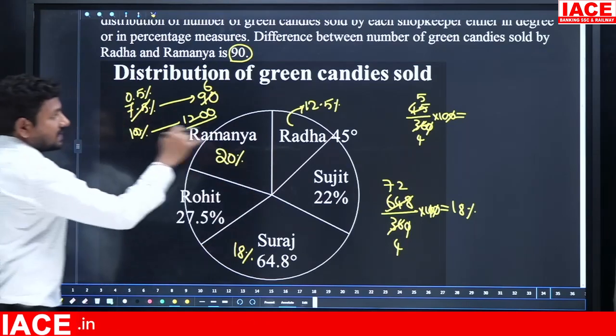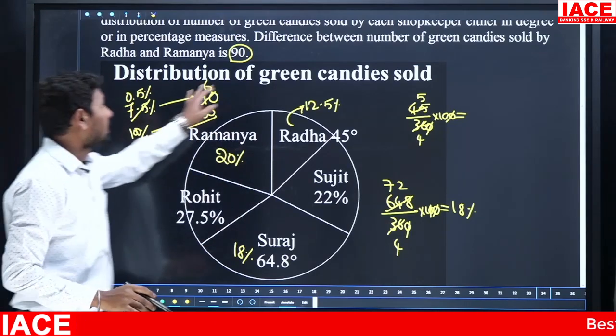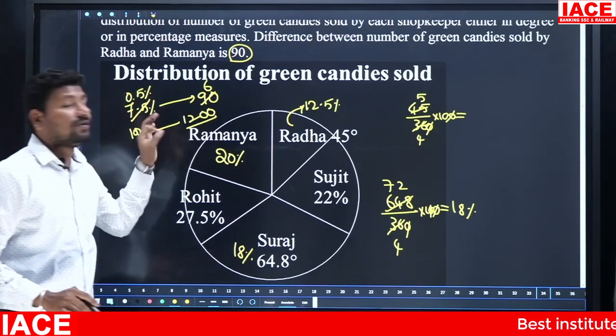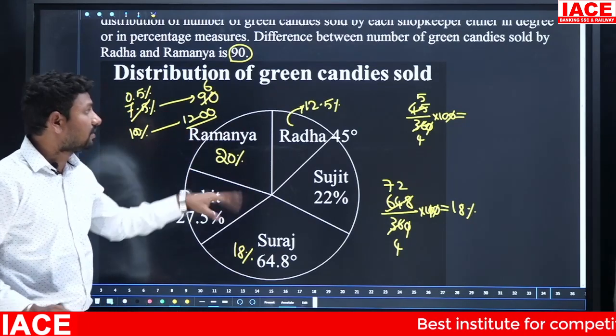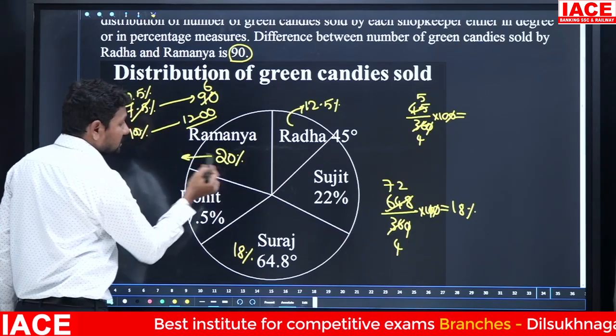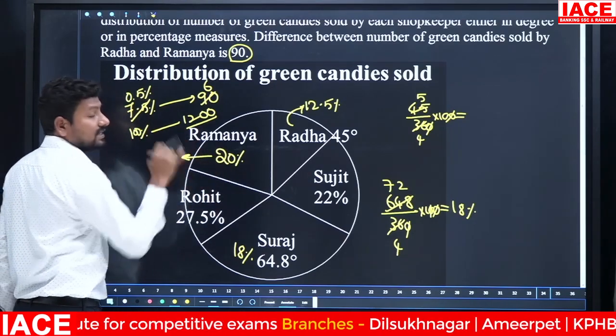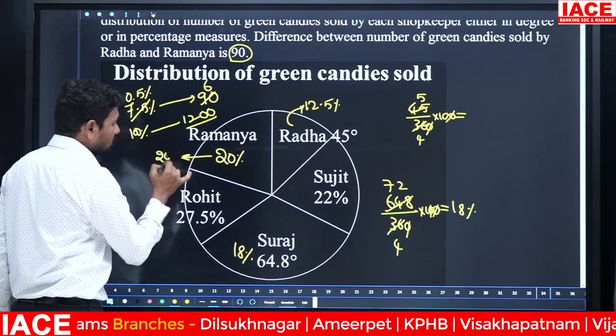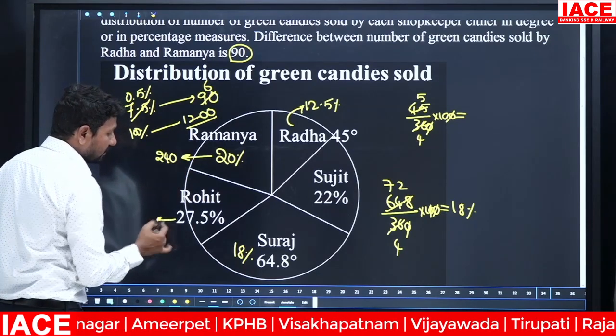That means this total circle value belongs to the green candies. Total this circle is equal to 1200. In this 1200 we have to separate the Ramanya. 20% is required. In 1200, 10% is 120. 20% is equal to how much? 240.